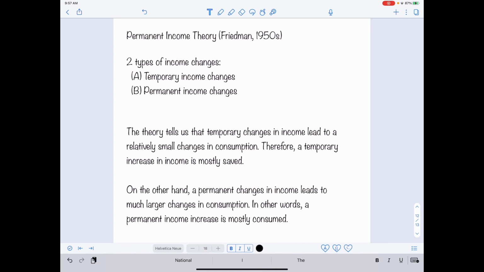You can imagine that again, you have a monthly salary of $50,000. Somehow, due to your hard work, you got promoted and your salary doubles to $100,000 per month.